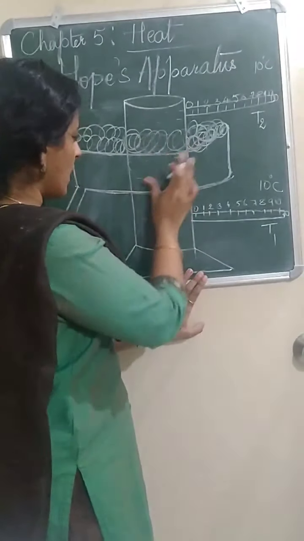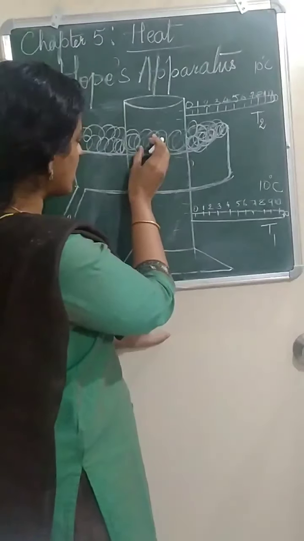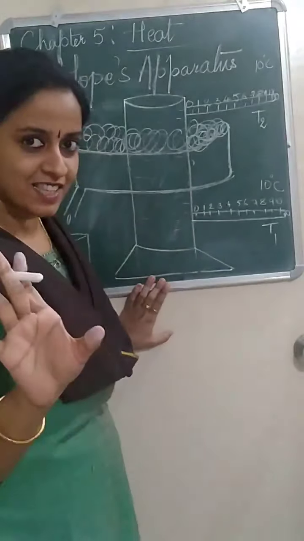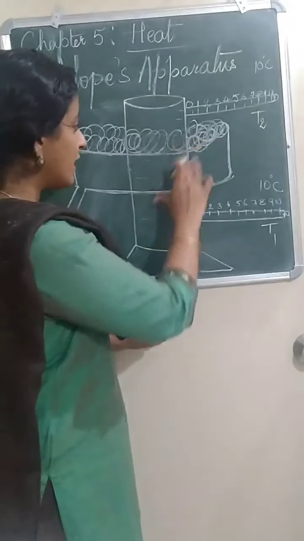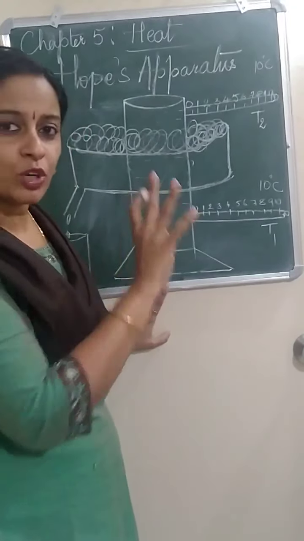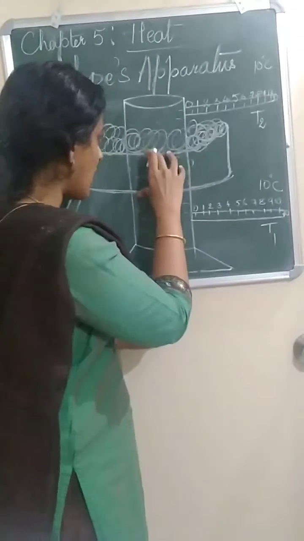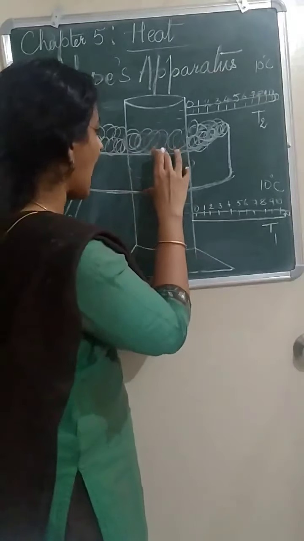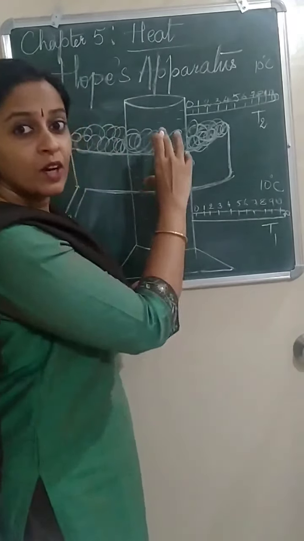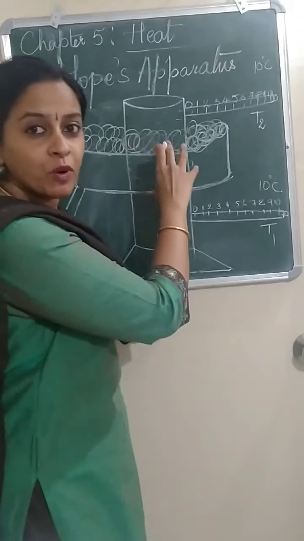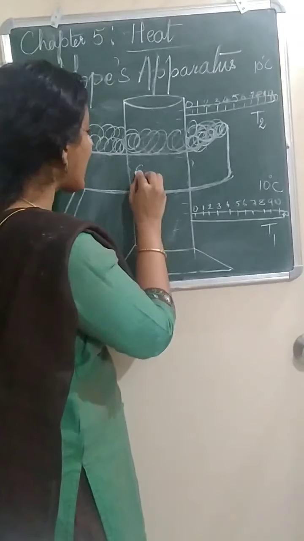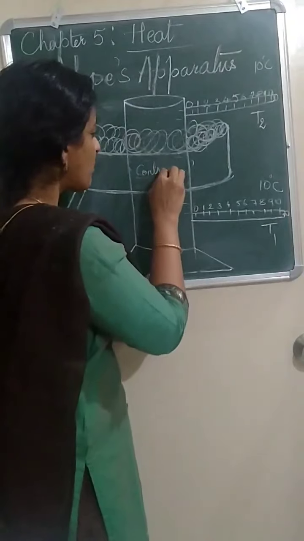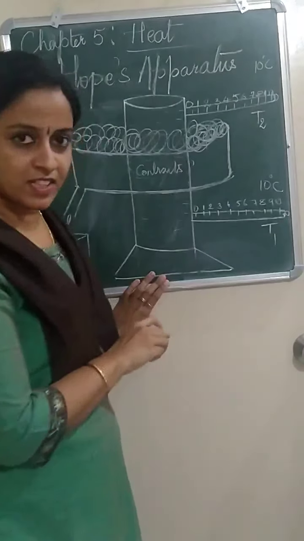Now in the center part it is more cold because it is in close contact with the ice. Okay, imagine. It is in close contact with the ice. Ice means cooling. Cooling means this part of the water gets contracted. This part of the water contracts.